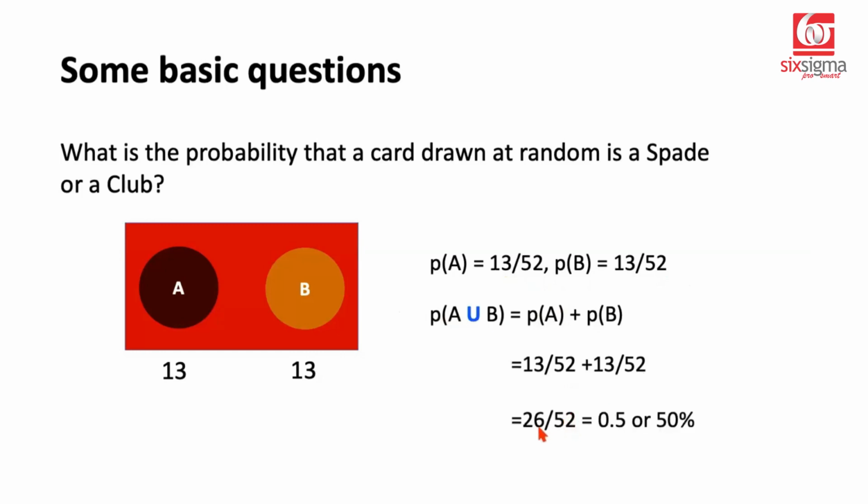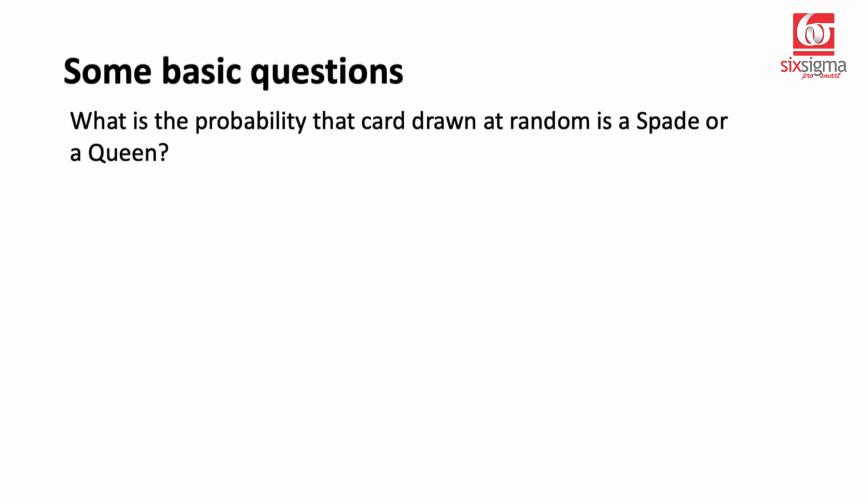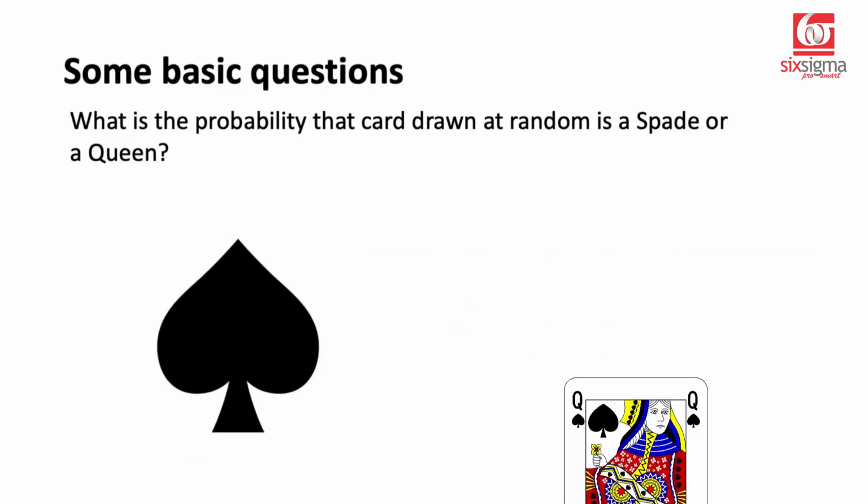So as you can imagine, this is going to be 26 by 52 or 50%, because there is no intersection in between. Now let's take another question. What is the probability that the card drawn at random is a spade or a queen?